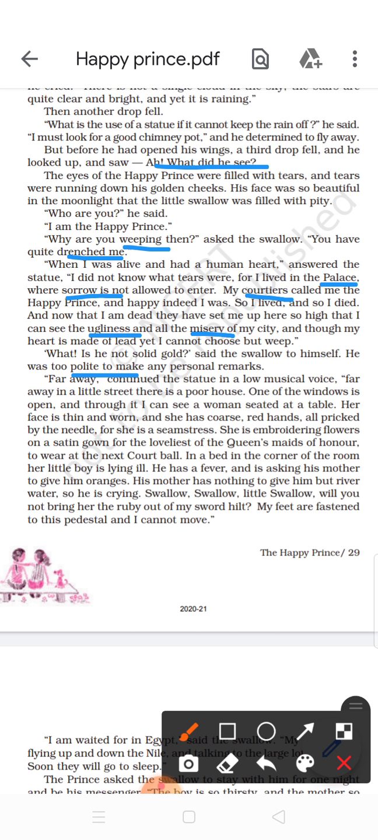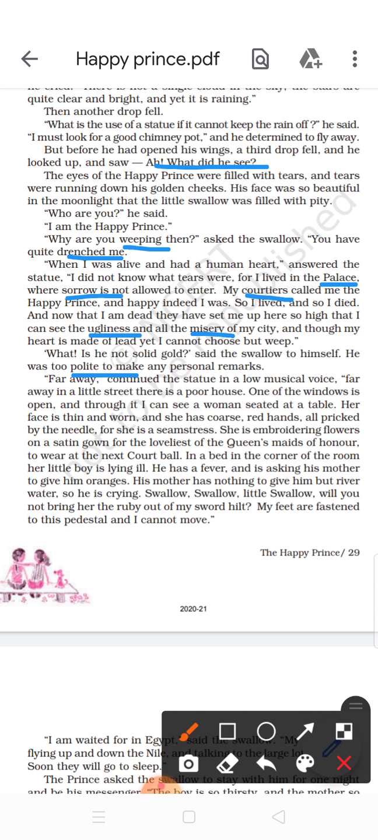Her face is thin and worn, and she has coarse red hands, all pricked by the needle, for she is a seamstress. She is embroidering flowers on a satin gown for the loveliest of the queen's maids of honor to wear at the next court ball. In a bed in the corner of the room, her little boy is lying ill. He has a fever and is asking his mother to give him oranges. His mother has nothing to give him but river water, so he is crying.